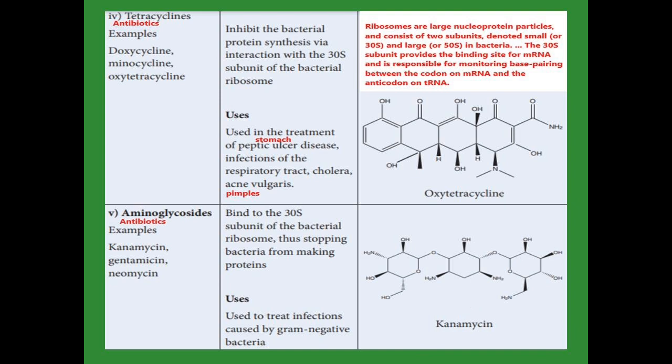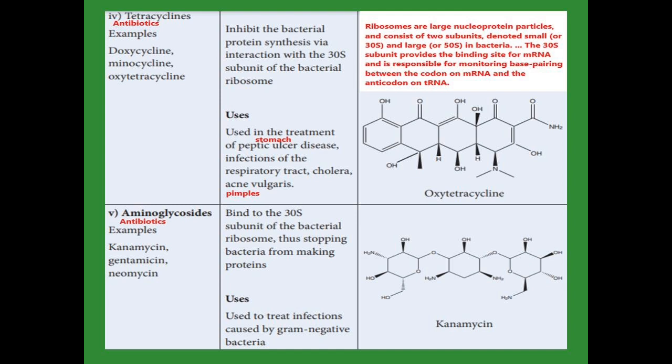Tetracyclines are also antibiotics, and they interact with the 30S subunit of the bacterial ribosome. There are two types of subunit in the bacterial ribosome: the 30S subunit and the 50S subunit. The 30S subunit is the small one and the 50S subunit is the large one. The 30S subunit provides the binding site for messenger RNA, and it is also responsible for monitoring base pairing between the codon on messenger RNA and the anticodon on transfer RNA.